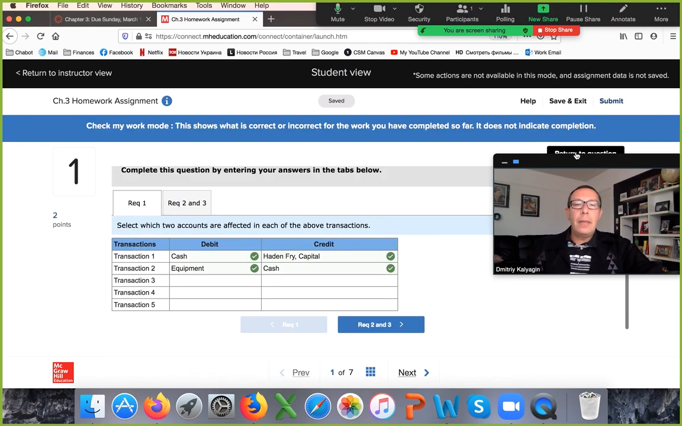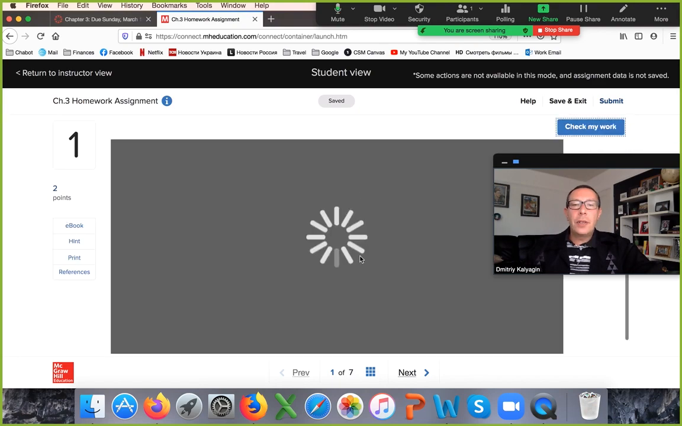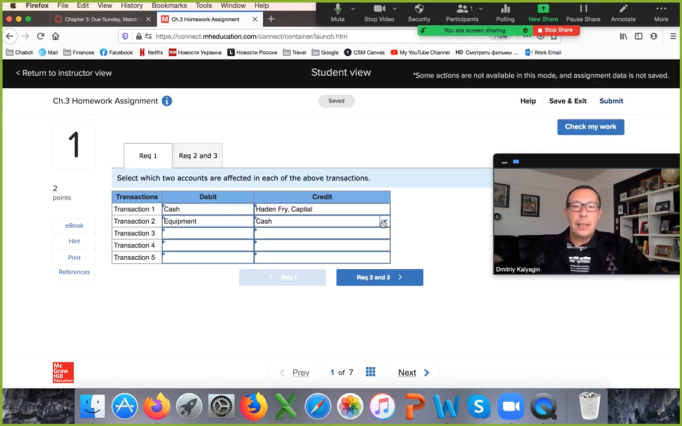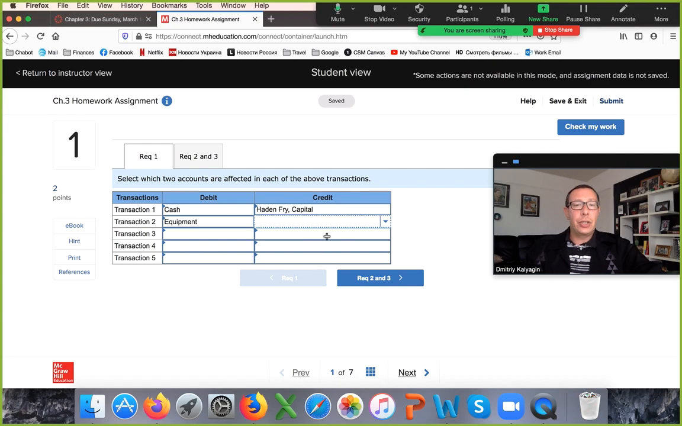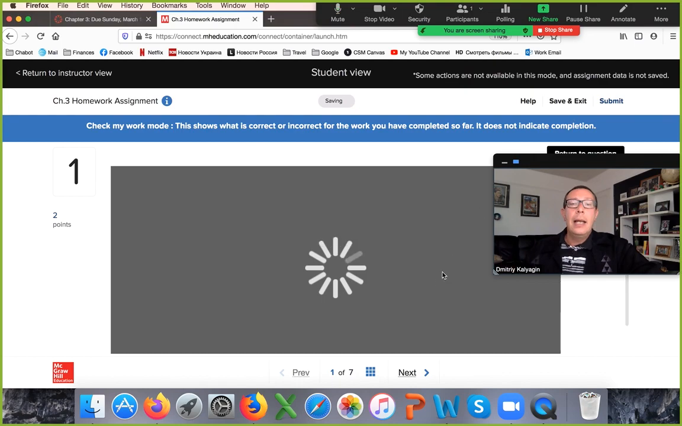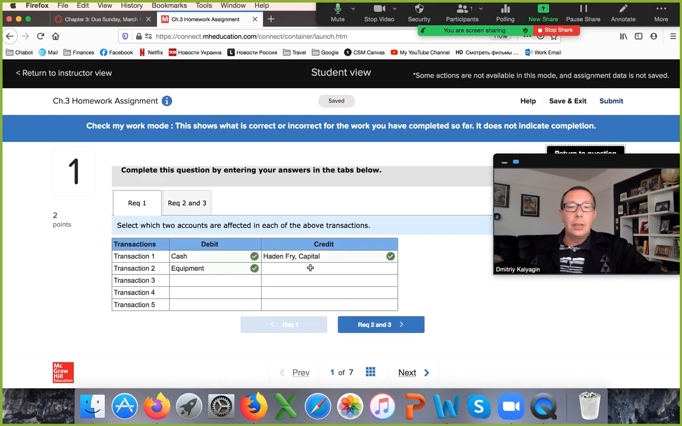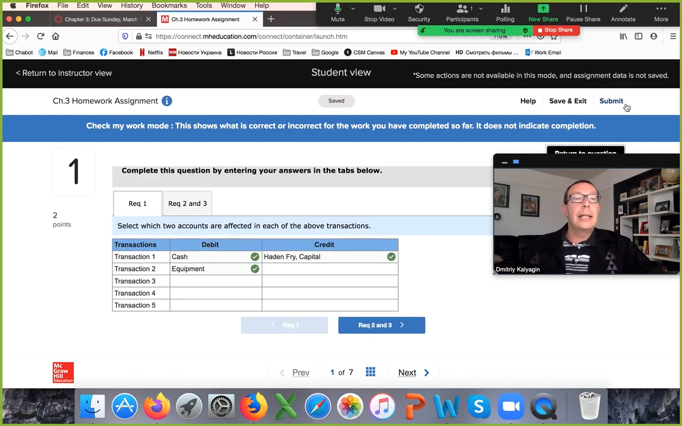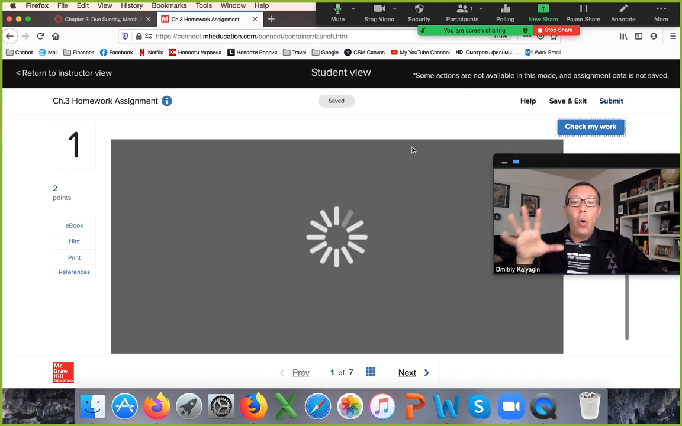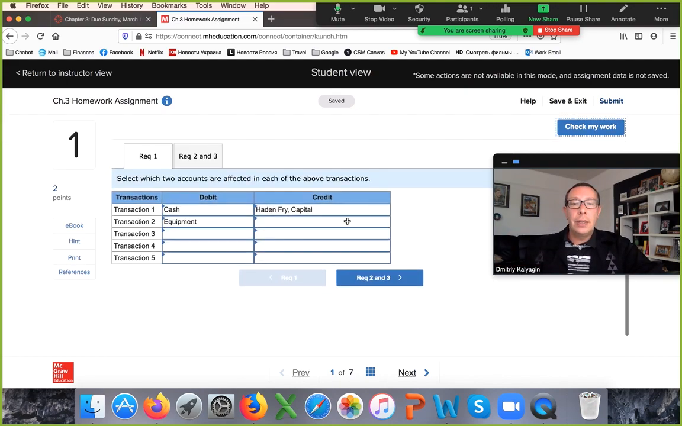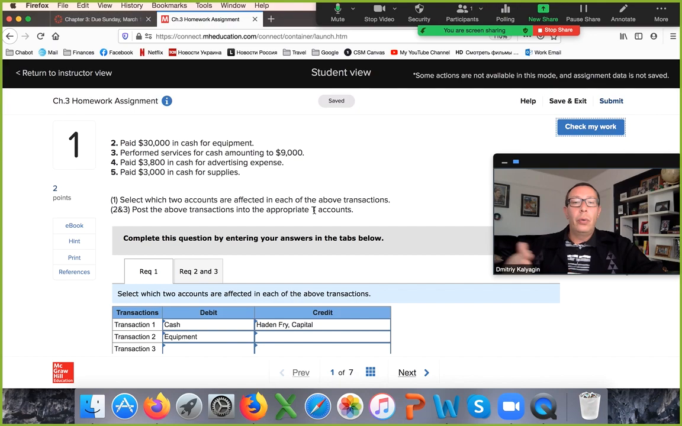One point I want to make here, in order for the system to show you made a mistake, you have to enter something. So like for transaction 2 credit, I skipped cash. I made a mistake, and the points will be deducted. But if you check your work, it doesn't show it as a mistake because you did not enter anything. So homework gives you partial credit. You go through this, and this is the best way to learn accounting.